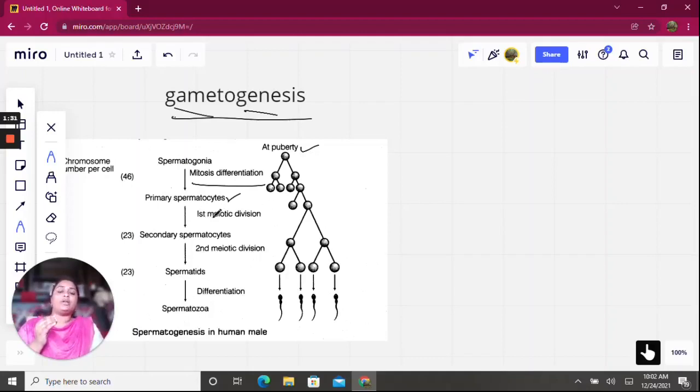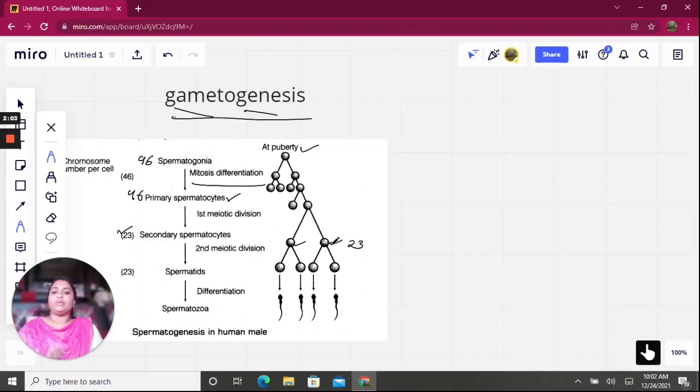This primary spermatocyte undergoes meiotic division. And I should also explain you that there are 46 chromosomes in spermatogonia and there will be 46 chromosomes in primary spermatocyte. The chromosome number stays the same, but in meiosis, the first meiotic division is a reductional division. The chromosome number will be reduced to 23. The primary spermatocyte will give two secondary spermatocytes with 23 chromosomes each.